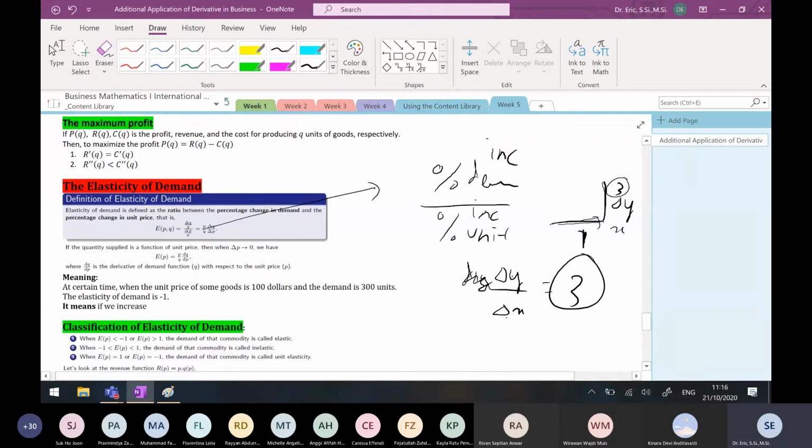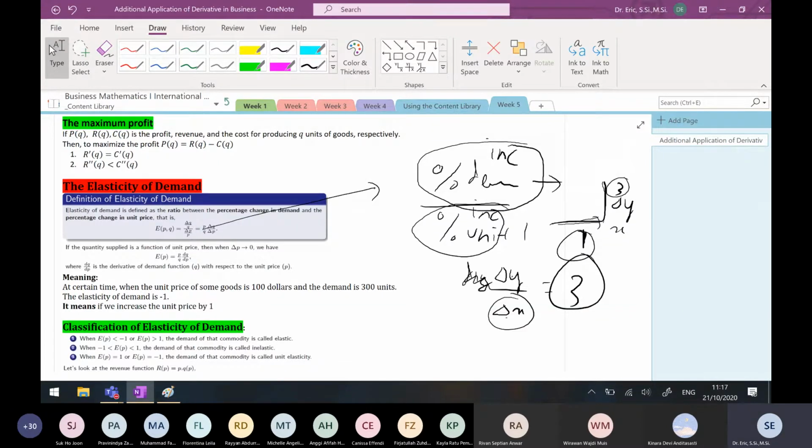This is also the same: if I increase the unit price by 1, the demand will change by this number. So if we increase the unit price by 1%, then the demand will increase by -1%, which means it decreases by 1%.